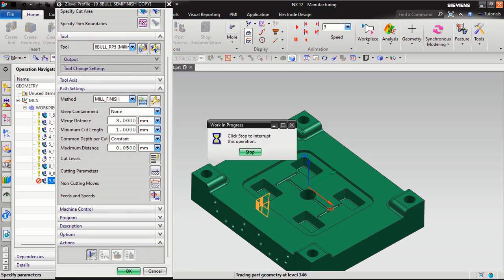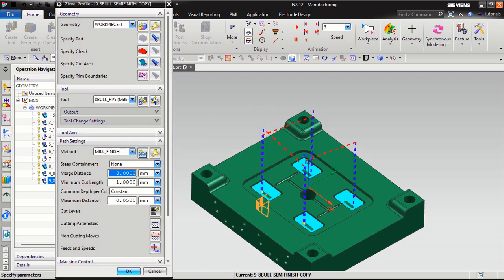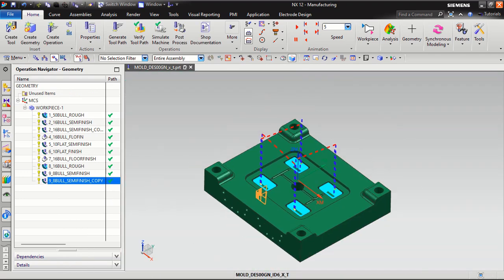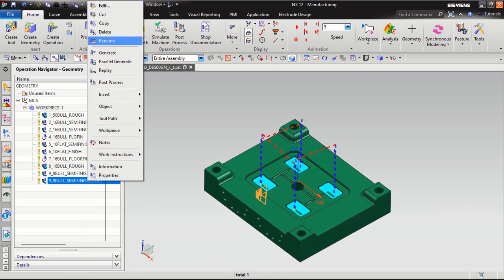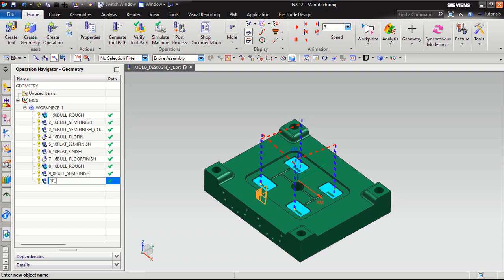You can see this is my finishing program for 8 bull. Because this corner is a 4 radius, that's why I am using 8 bull. So you don't need to be confused about why I am using that. I will just rename it 10, 8 bull finish.